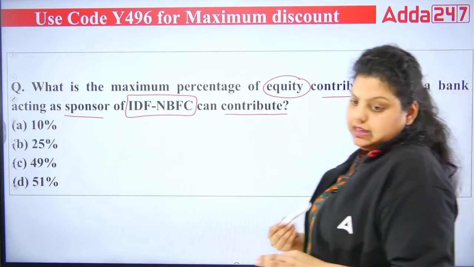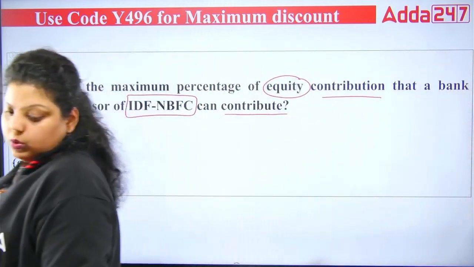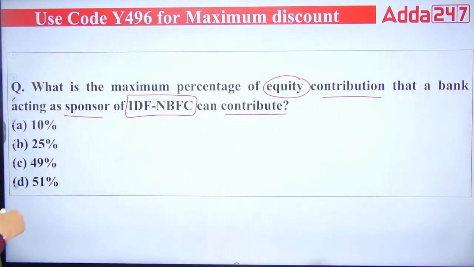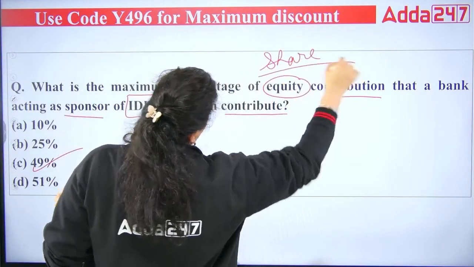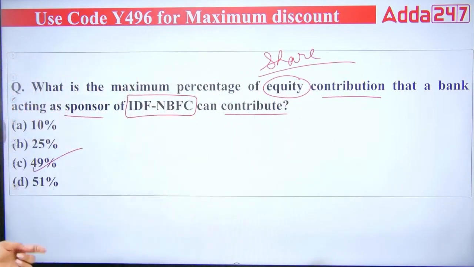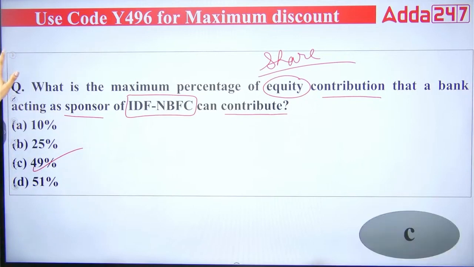Okay, in that case, the right answer will be 49%. How much is allowed? 49%. The maximum percentage of equity contribution, meaning the share contribution, that a bank acting as a sponsor of an IDF NBFC can contribute is up to 40%. That's the maximum. So the right answer is C.